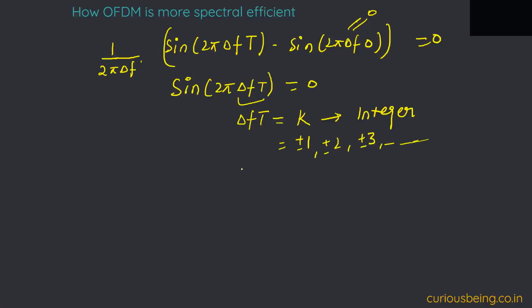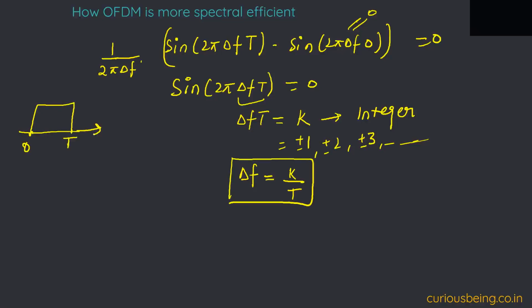This means that delta f should be k upon T. Here T is the period of the sinusoidal signal, or in terms of the rectangular function, the duration of the rect pulse.